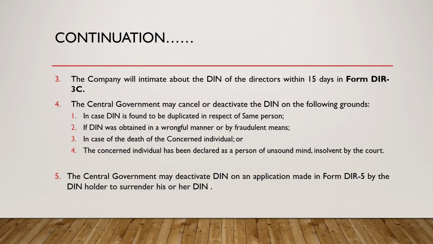If such a person is declared of unsound mind, that is also a ground for deactivation and cancellation of the DIN by the government. Or if such a person is declared insolvent, meaning unable to pay debt, it is a main point of disqualification. Whenever such a person becomes insolvent and is declared so by the court, in such cases also the central government may cancel or deactivate the DIN of the concerned individual.